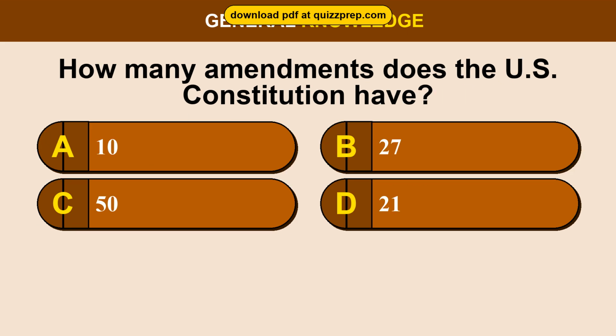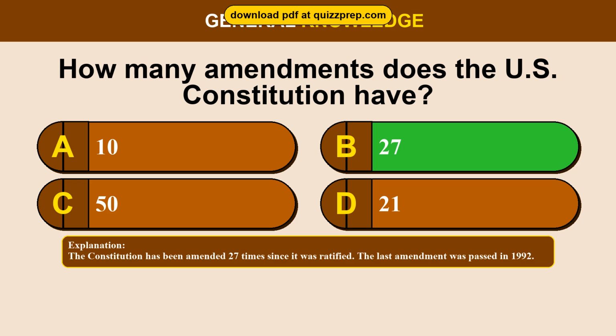Question 5. How many amendments does the U.S. Constitution have? Option A. 10. Option B. 27. Option C. 50. Option D. 21. The correct answer is option B. 27. The Constitution has been amended 27 times since it was ratified. The last amendment was passed in 1992.